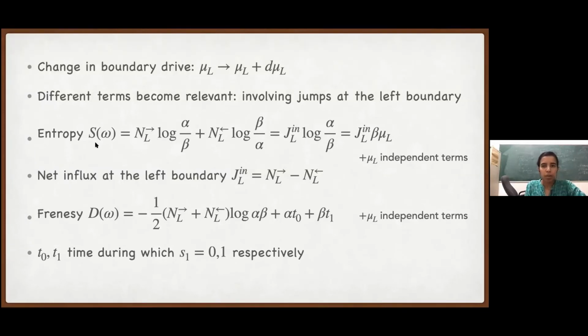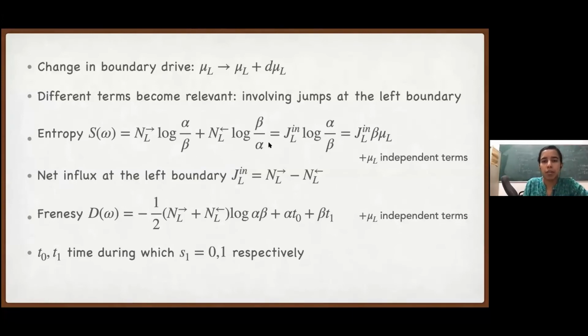So this entropy term is, for all the jumps where there is a particle coming into the system at the left boundary, which I call NL in, I will have log of alpha over beta, because for each of these jumps, the reverse jump will be a particle going out, which has rate beta. And similarly, for all the jumps where a particle goes out, the reverse jump is a particle coming in. So we'll have NL out log beta over alpha.